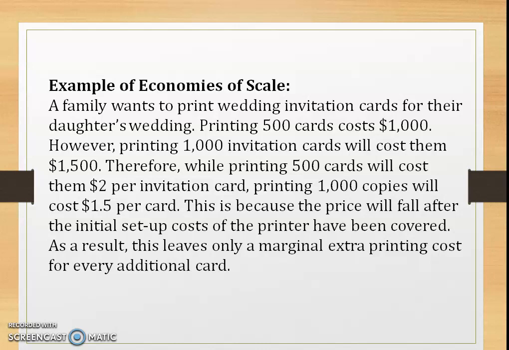Therefore, while printing 500 cards costs $2 per invitation card, printing 1,000 copies costs $1.5 per card. This is because the price falls after the initial setup cost of the printer has been covered. As a result, this leaves only a marginal extra printing cost for every additional card.